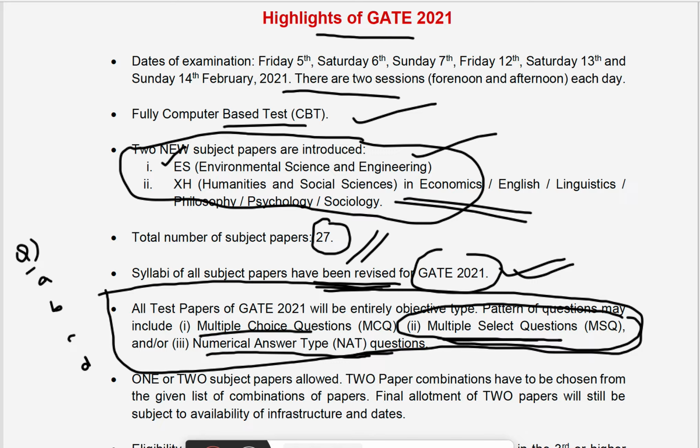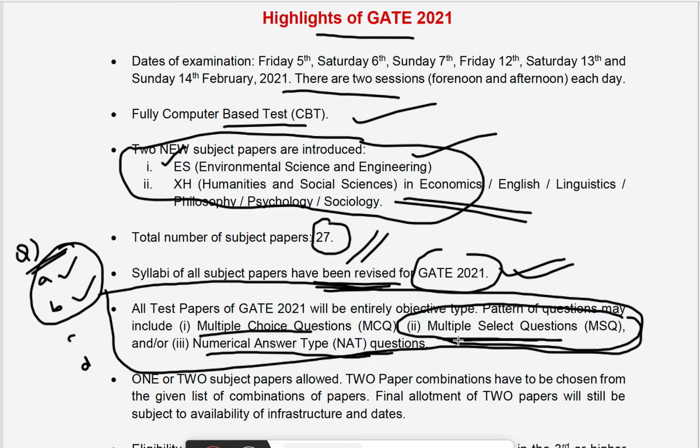For example, A and B are the correct answers, and C and D are wrong answers. If you tick the two correct options only, they will give the credits, otherwise they won't give the credits.